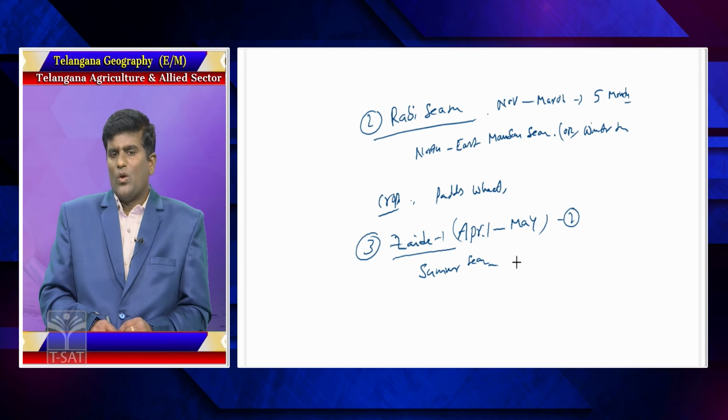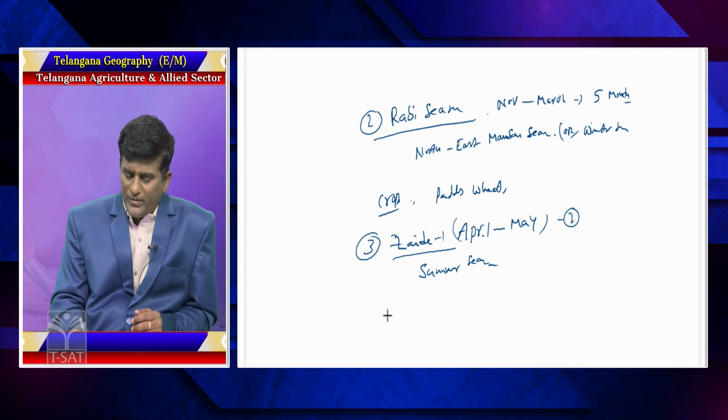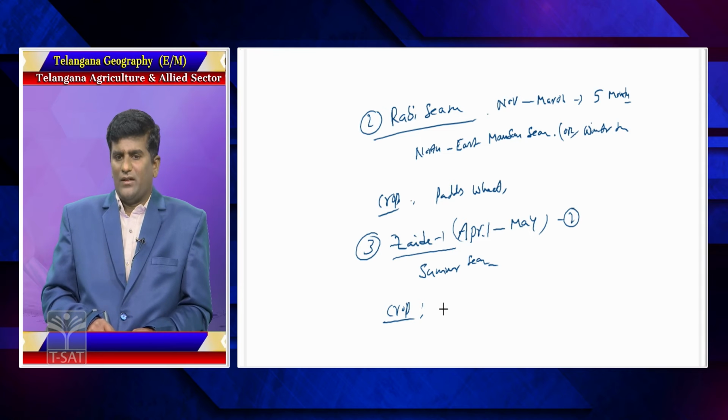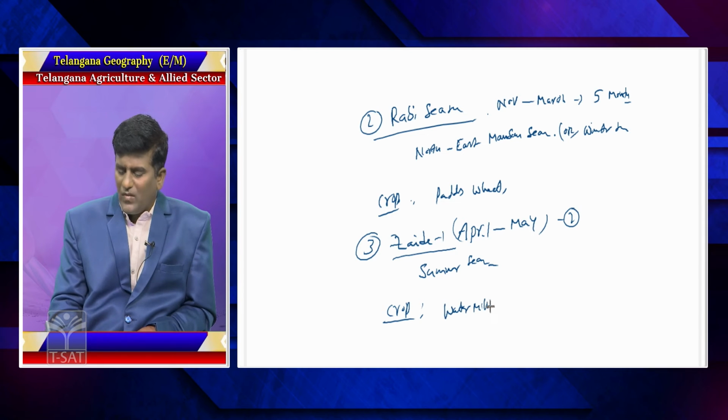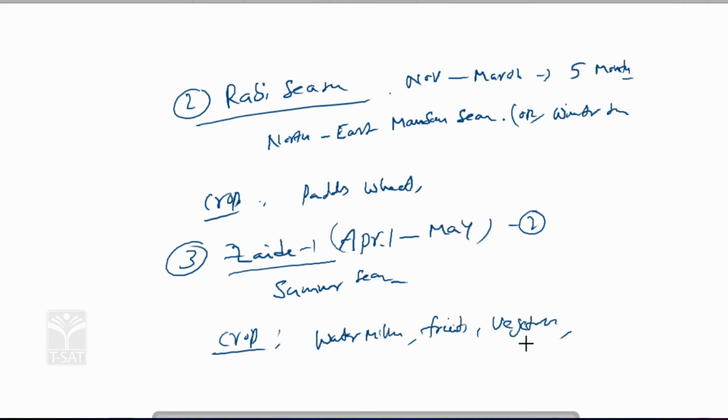2 months are there. What crops are grown? Crops like watermelon, fruits, vegetables, green leaves, etc. This is nothing but the summer season.